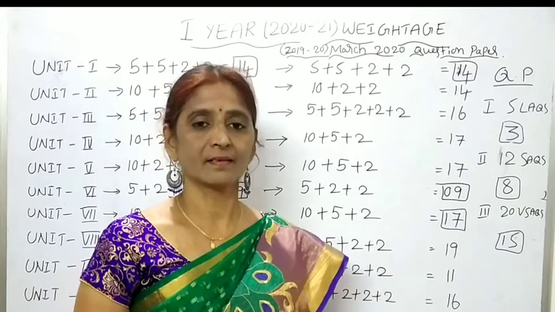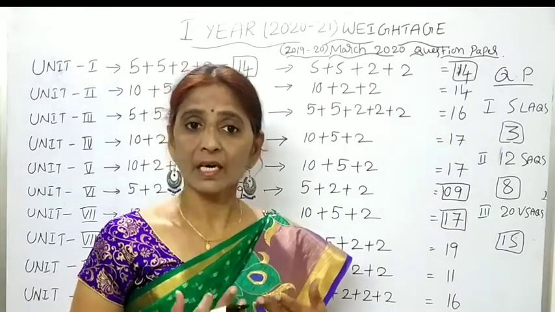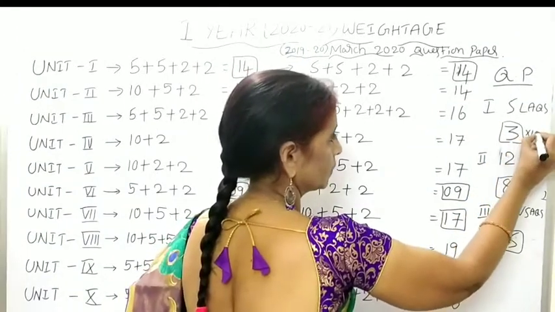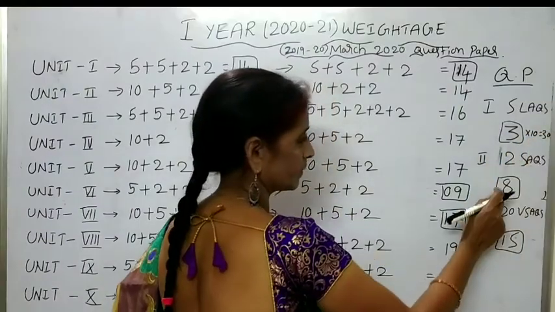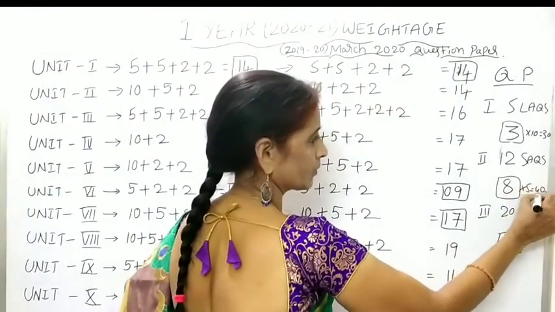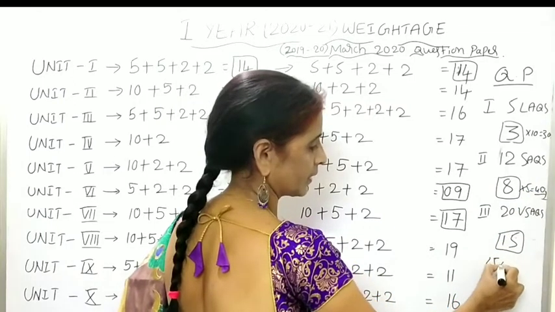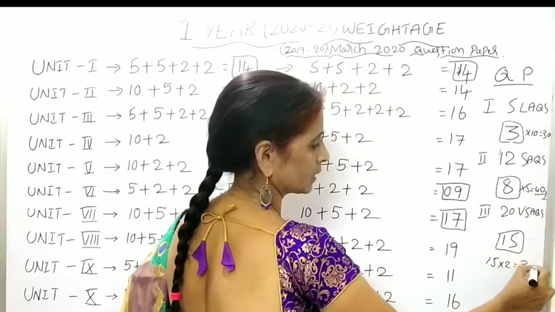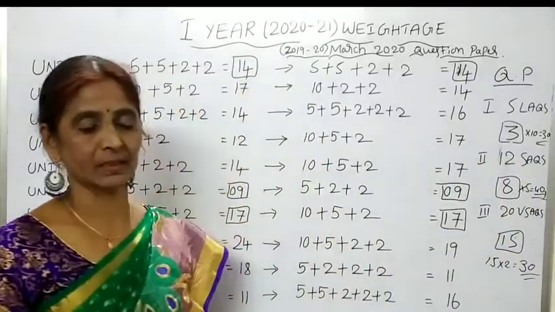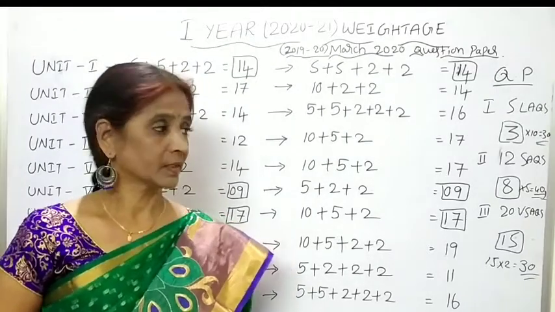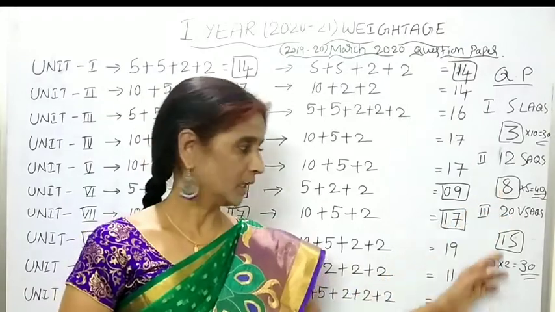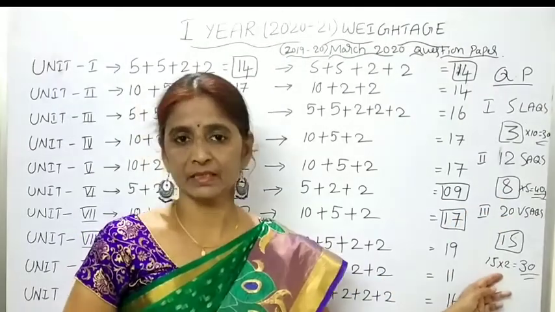You have to answer the questions for 100 marks. For 3 questions, 3 into 10, 30 marks. For 8 SAQs, 8 into 5, 40 marks. For 15 VSAQs, 15 into 2, 30 marks. So like this, you will get the 100 marks paper in the final examination. 3 LAQs you have to write, 8 SAQs and 15 VSAQs you have to present in the paper.